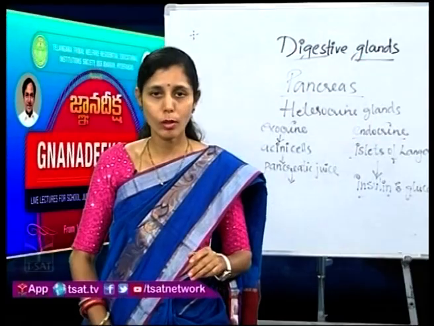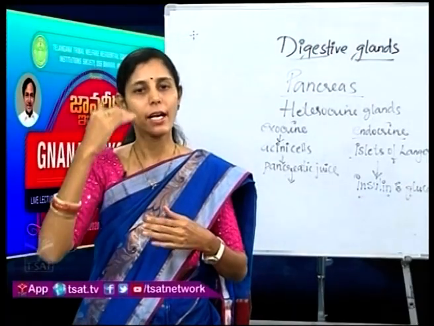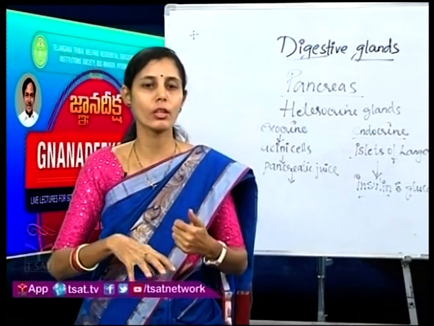Now, let us take a look at the project work. I have told you about all the digestive glands, where they are located, and what their secretions and functions are. So, draw a tabular column where you write the name of the gland, where it is located, what it is secreting and what its function is. And describe the journey of a cheese sandwich eaten by Rahul in the form of a story. Try to use your skills of writing stories, as you do in your languages, whether in English or Telugu, and write down the story so that you know what is happening to the food once it enters our body.